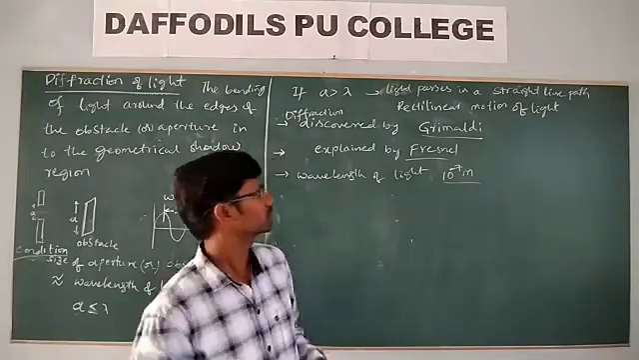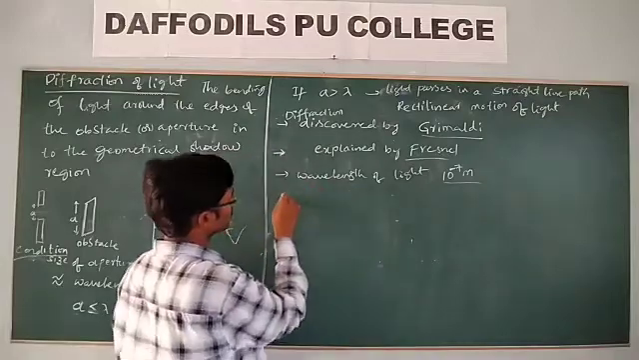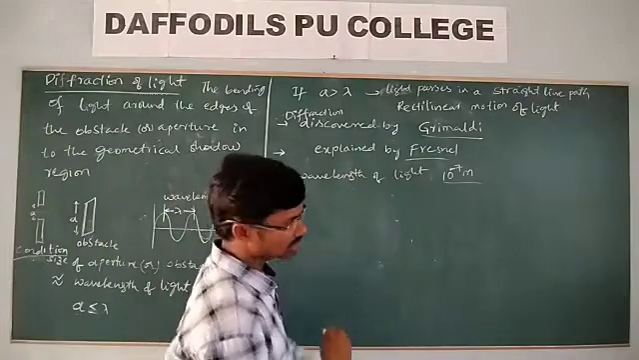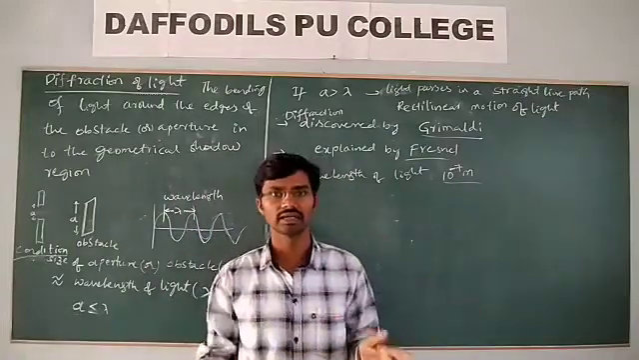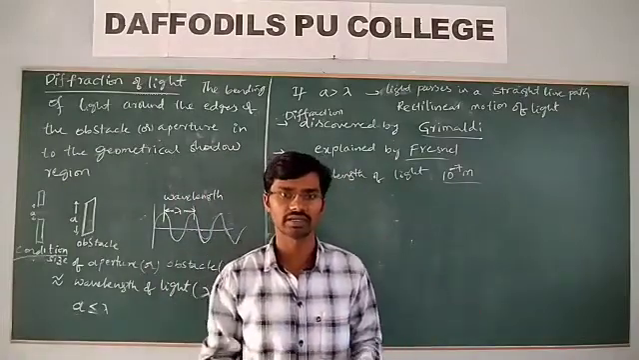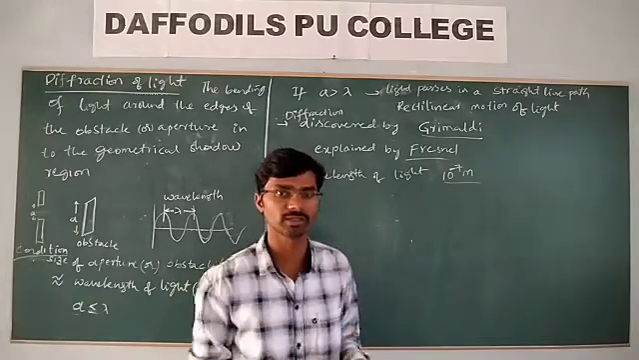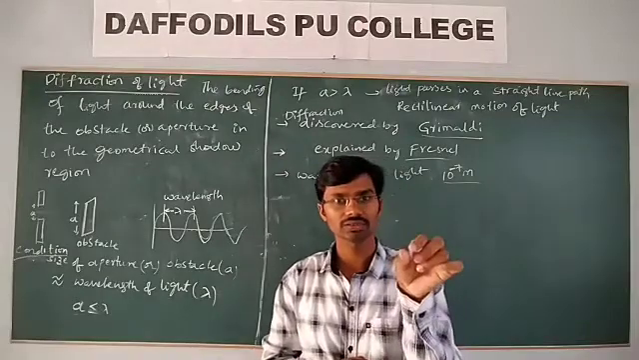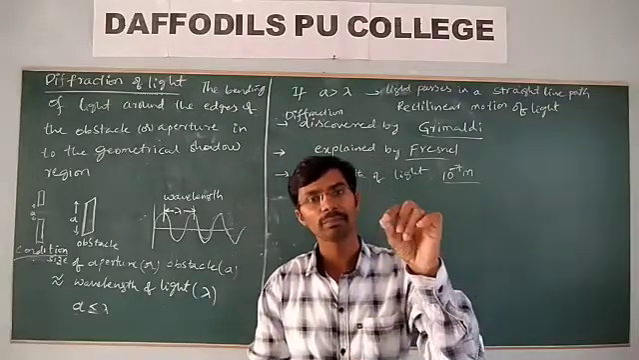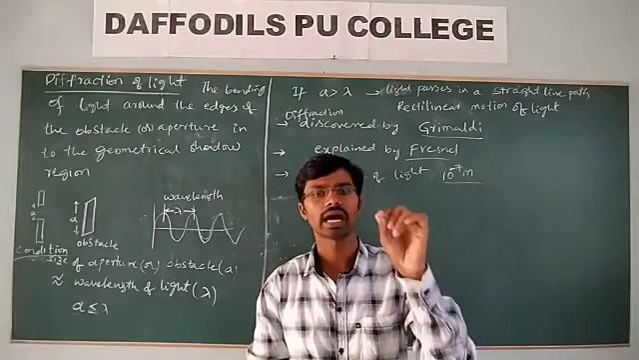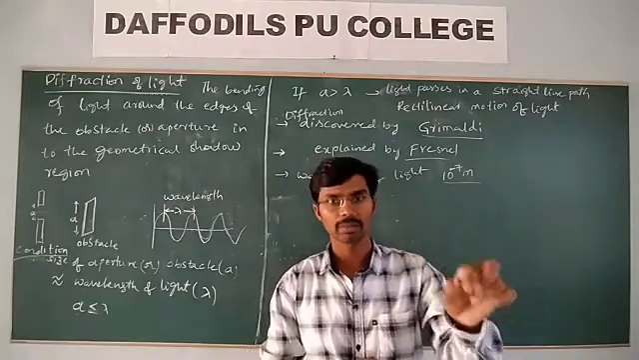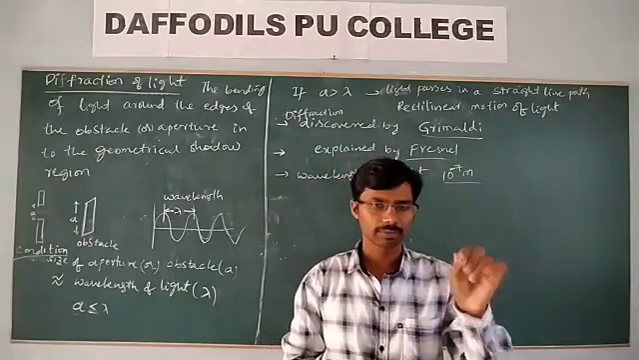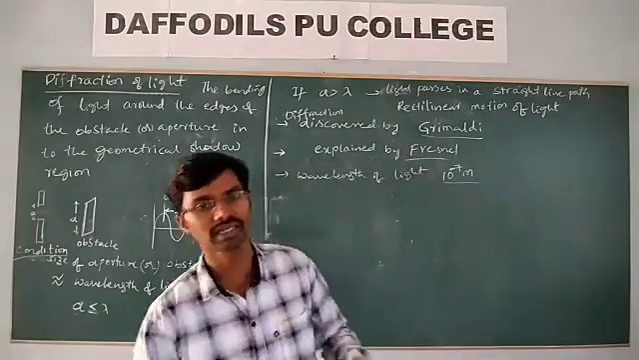For this reason, we do not observe the diffraction of light in our general, daily observable things. But where do we observe it? Only when light is incident on particles like neutrons, protons or electrons, because their size is very small, 10 power minus 14 meter or 10 power minus 15 meter, the size of the atom.